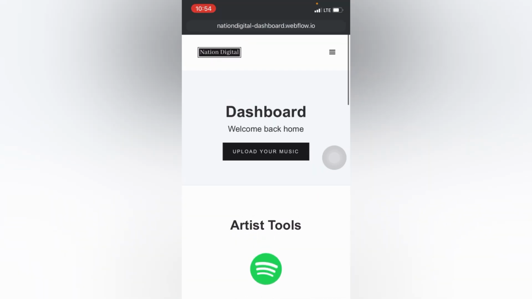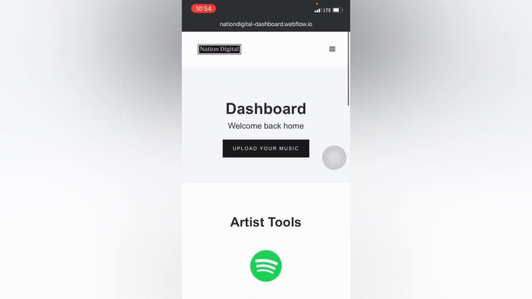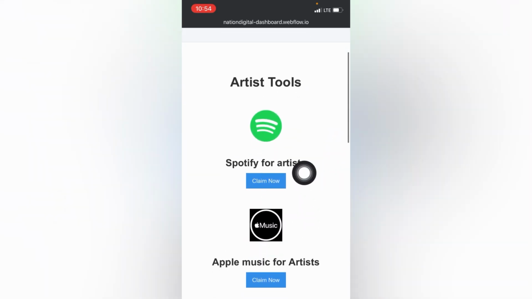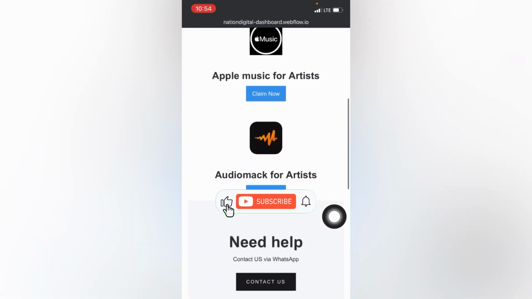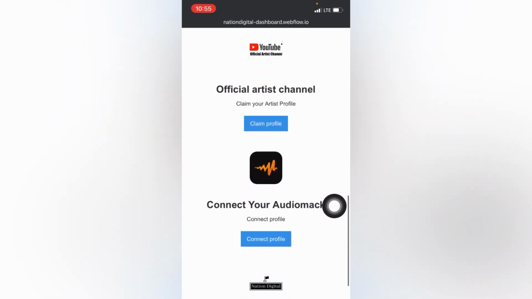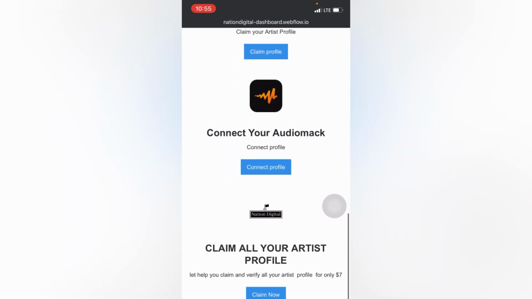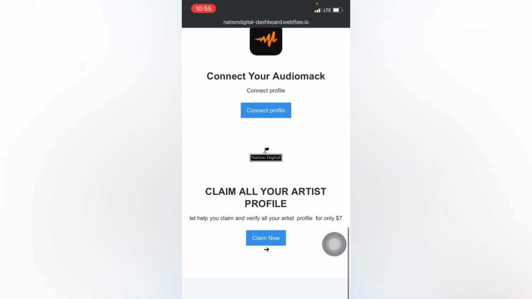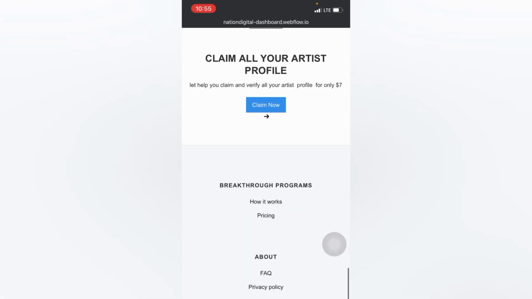So you can see right here that this is how the dashboard of Nation Digital Distribution looks. You see they have a cool interface. You can see that these are some helpful tools for you as an artist. So basically you could claim your Spotify for Artists, you could claim your Apple Music, you could also claim your Audiomack for Artists, and most importantly you could claim your official YouTube artist channel right here. You can also connect your Audiomack to Nation Digital Distribution if you distributed your music with another music distribution platform. They could also help you claim all of your artist profiles on DSPs, your official TikTok profile, and a lot of stuff you can get with Nation Digital Distribution.